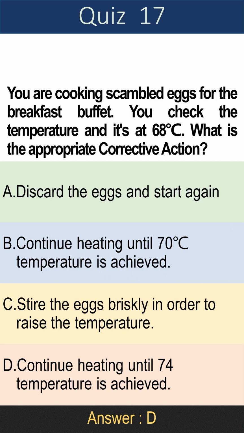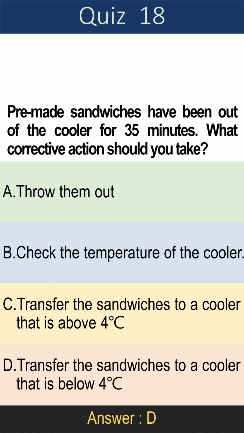D. Continue heating until 74 temperature is achieved. Answer is D. Continue heating until 74 temperature is achieved. Question 18. Pre-made sandwiches have been out of the cooler for 35 minutes. What corrective action should you take?